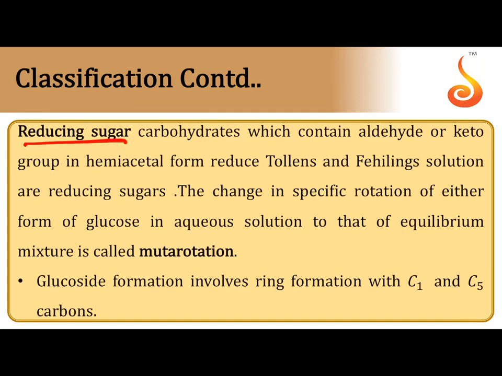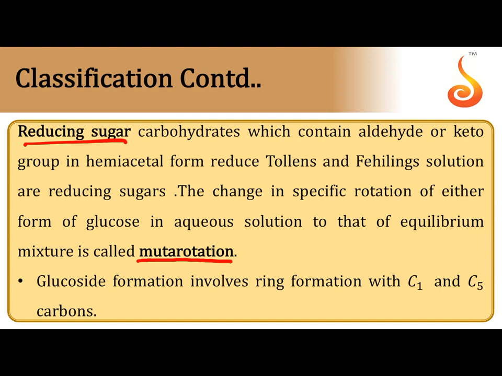Then based on the reduction, the carbohydrate which reduces Fehling's solution and Tollens reagent is called reducing sugar, and which cannot reduce Fehling's solution and Tollens reagent is called non-reducing sugar. Reducing sugar can show mutarotation, the spontaneous change in optical rotation of an optically active compound when dissolved in water.